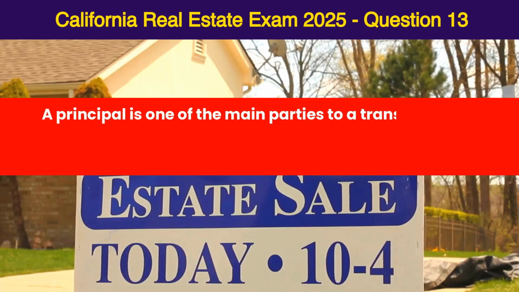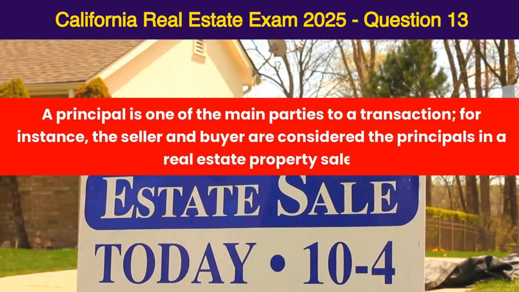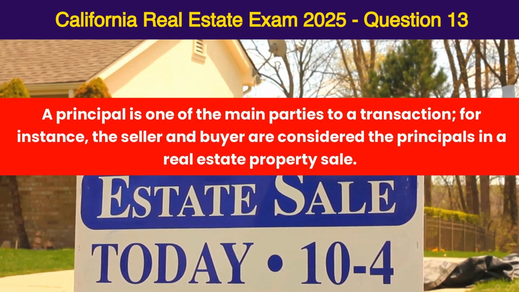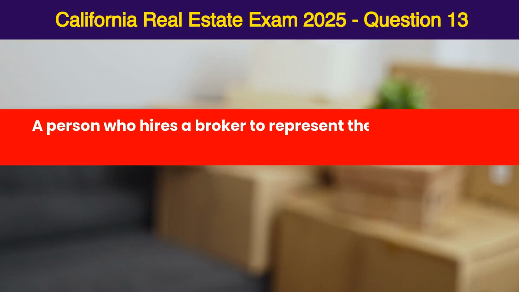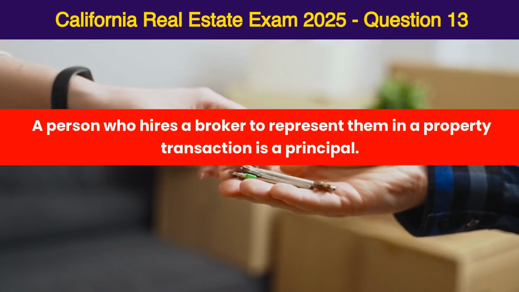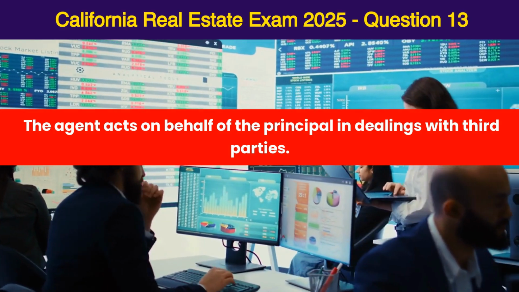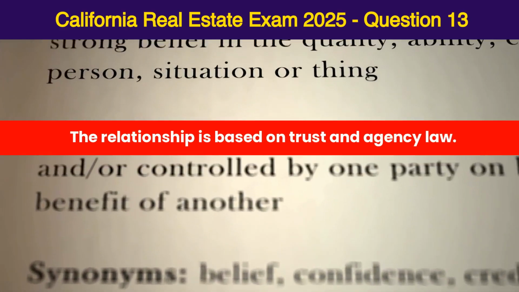A principal is one of the main parties to a transaction. For instance, the seller and buyer are considered the principals in a real estate property sale. A person who hires a broker to represent them in a property transaction is a principal. The agent acts on behalf of the principal in dealings with third parties. The relationship is based on trust and agency law.